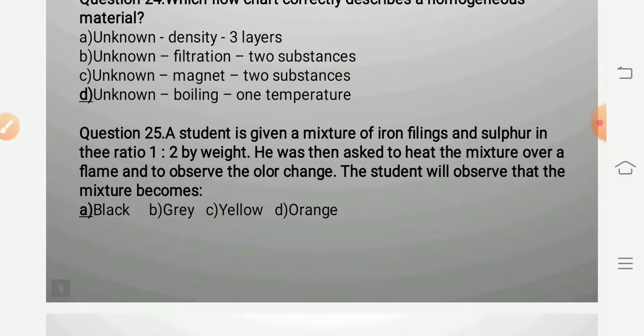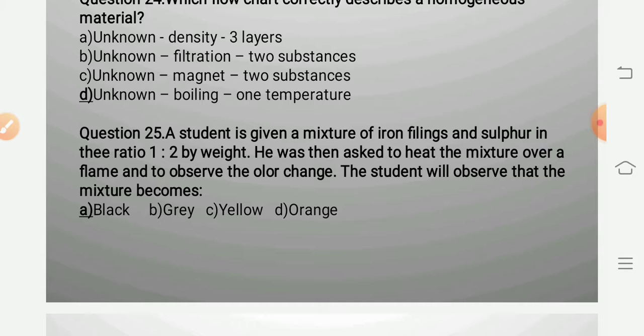Question number 25. A student is given a mixture of iron filings and sulfur in 1:2 ratio by weight. He is asked to heat the mixture over a flame and to observe the color. The student will observe that the mixture will become.